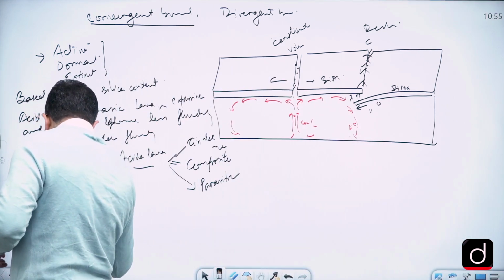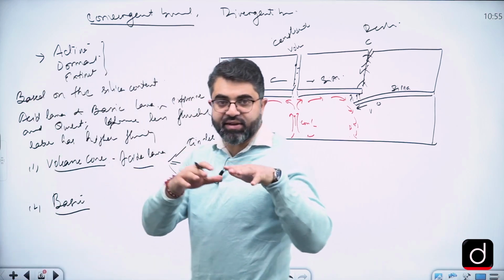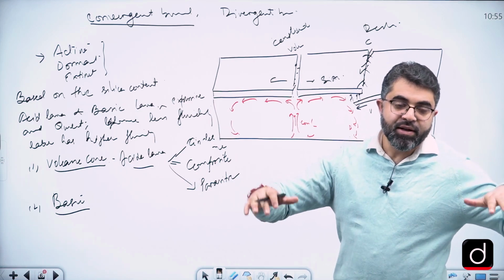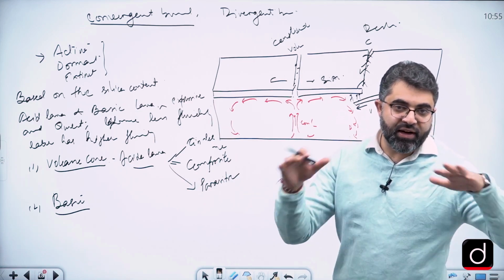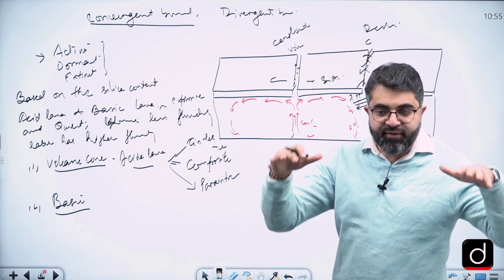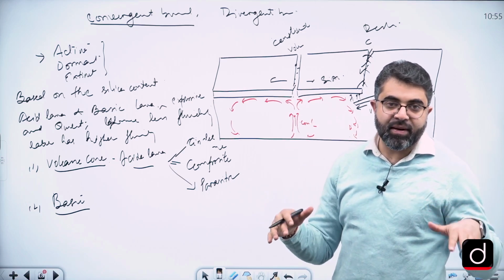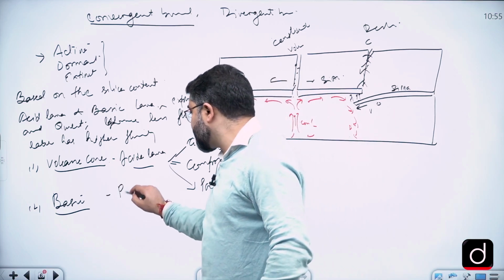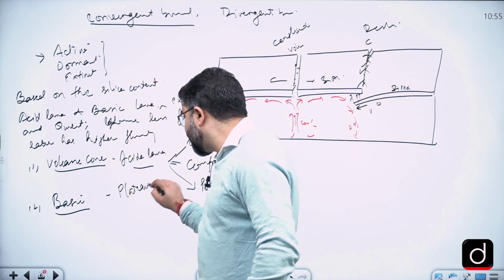Basic lava, because it has a higher fluidity, when it comes to the surface, it flows and forms thin sheets of lava. So as the sheets, layer after layer after layer, accumulate, that forms a plateau shape, or the table-like land called a plateau. So basic lava leads to the formation of plateau itself.